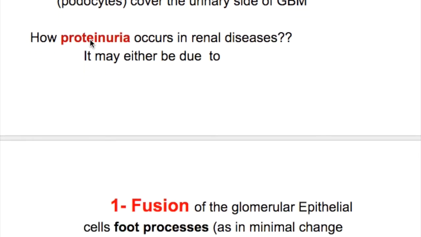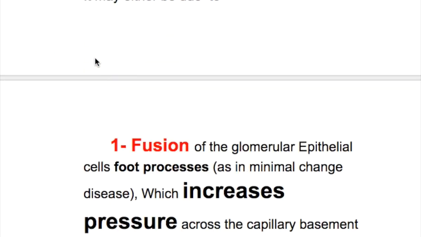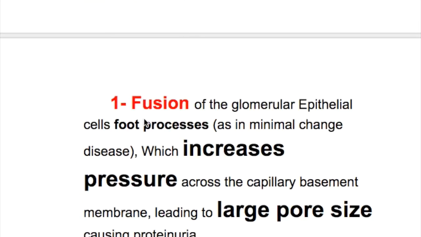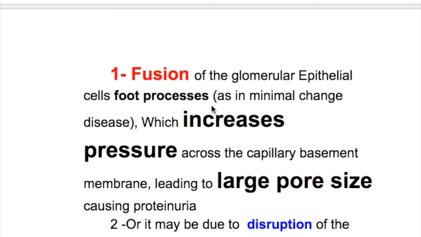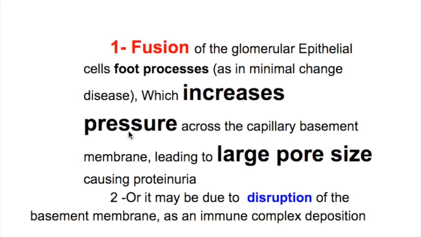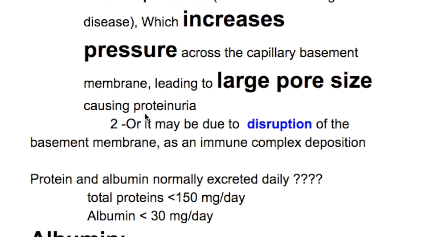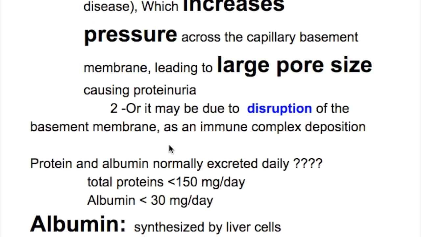How does proteinuria occur in renal disease? It may either be due to, number one, fusion of the glomerular epithelial cell foot processes, as in minimal change disease, which increases the pressure across the capillary basement membrane, leading to large pore size causing proteinuria. Or number two, it may be due to disruption of the basement membrane, as in immune complex deposition.